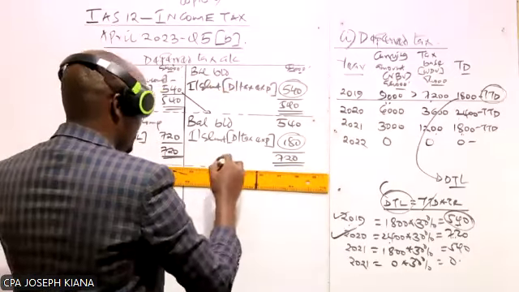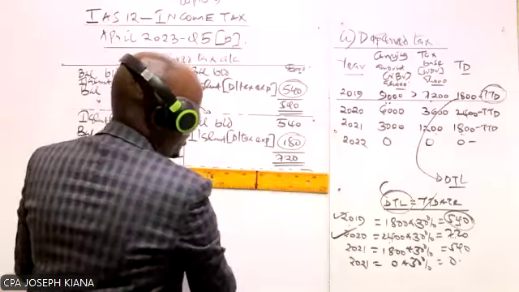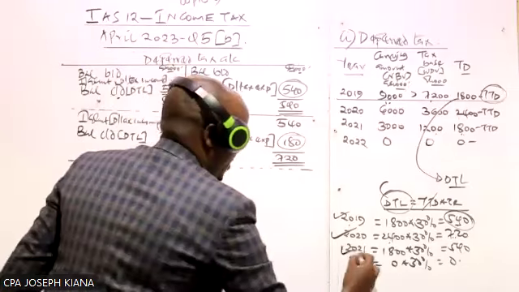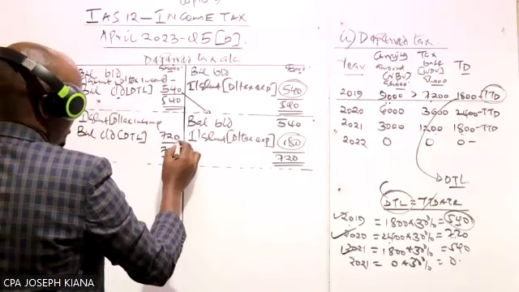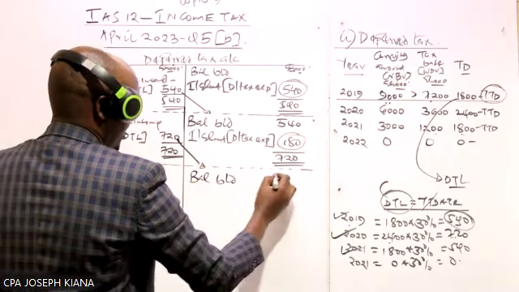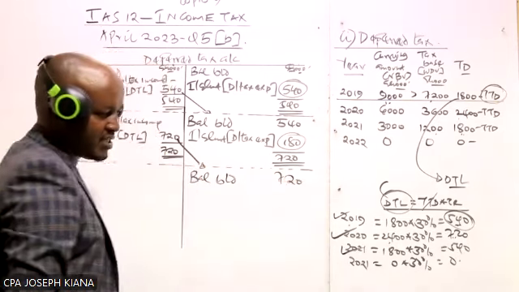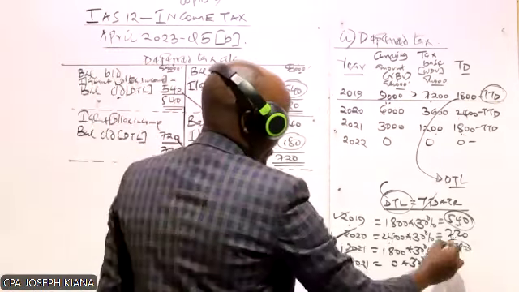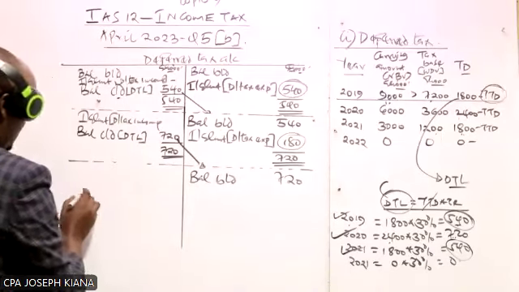Now we move to the next year, which will be 2021. So we bring down our balance here. It will be on this side. So we say the opening balance here is 720. Then at the end of the year, what do we have here? It is 520.